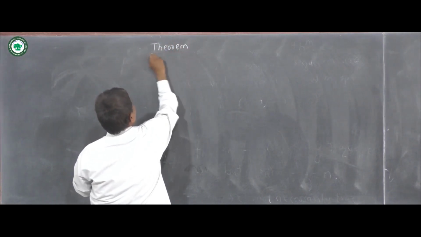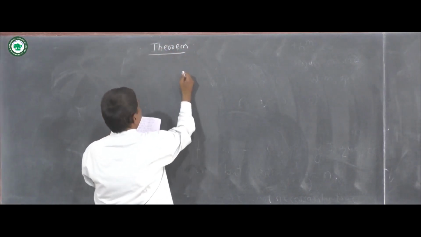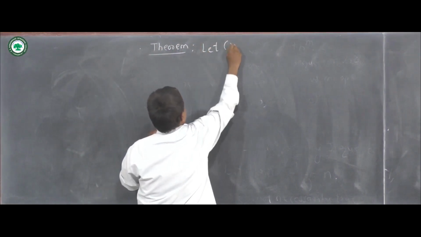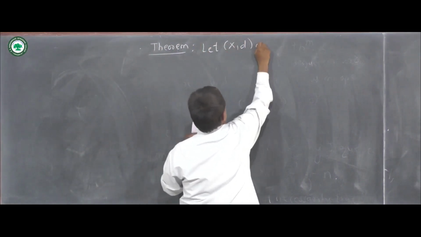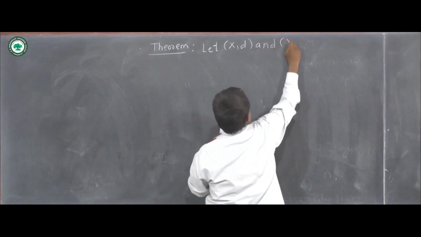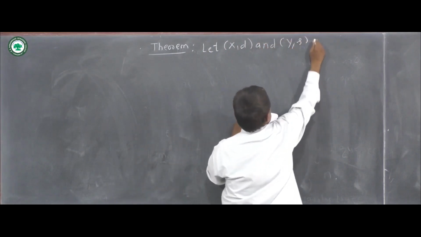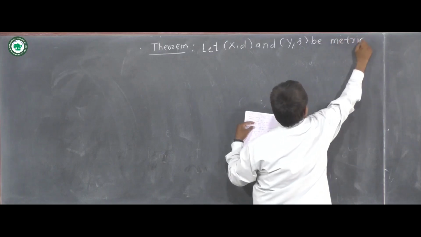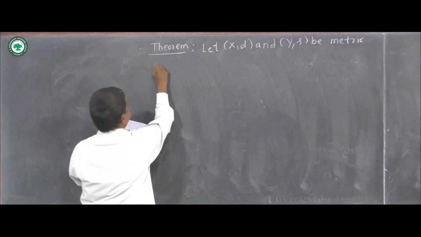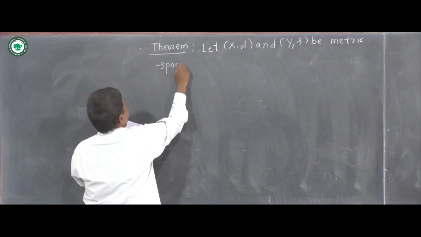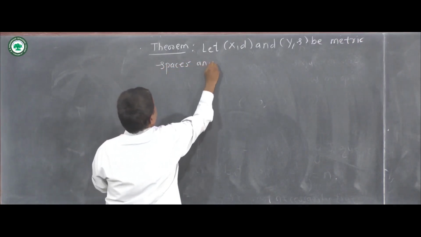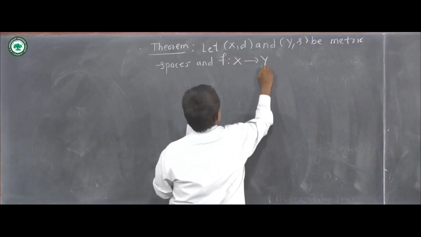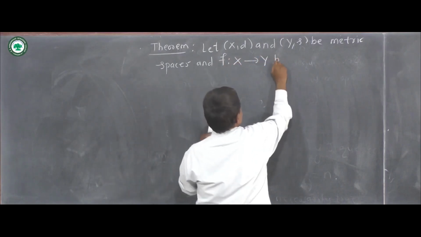Theorem: let (X, d) and (Y, rho) be metric spaces, and f from X to Y be a function.